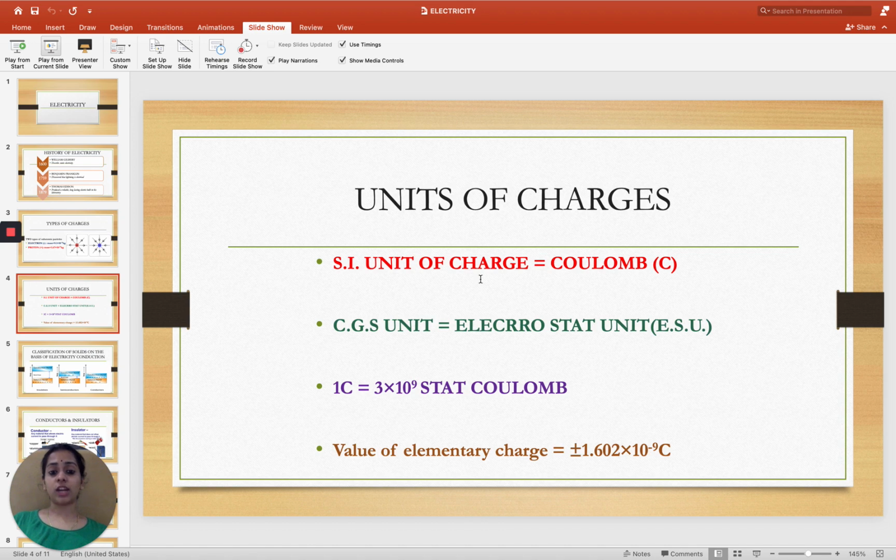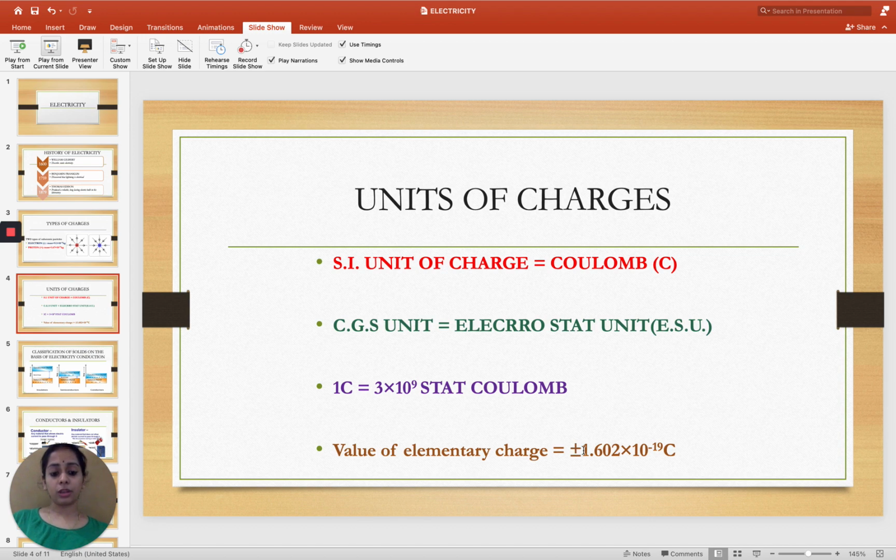What are the units of charges? The standard international unit of charge is coulomb, represented by a symbol capital C, whereas the CGS, centimeter gram second, unit of charge is electrostatic unit, represented by ESU, and the conversion from coulomb to statcoulomb is 1 coulomb is equal to 3 times 10 to the power plus 9 statcoulombs, and value of elementary charge is plus minus 1.602 times 10 to the power minus 19 coulomb.